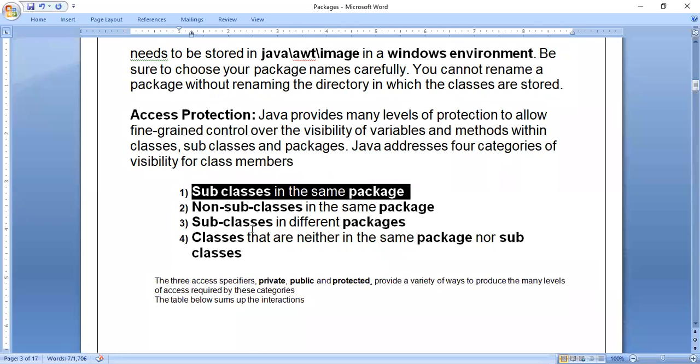Now, one point you have to understand here is classes means Java files. That point you remember. And inside that Java file, minimum 1 class will be present. Because there can be another class where there is a main method, but minimum 1 class we'll consider. Classes means Java files, package means folder. Now subclasses in the same package. What is the meaning of subclasses in the same package?